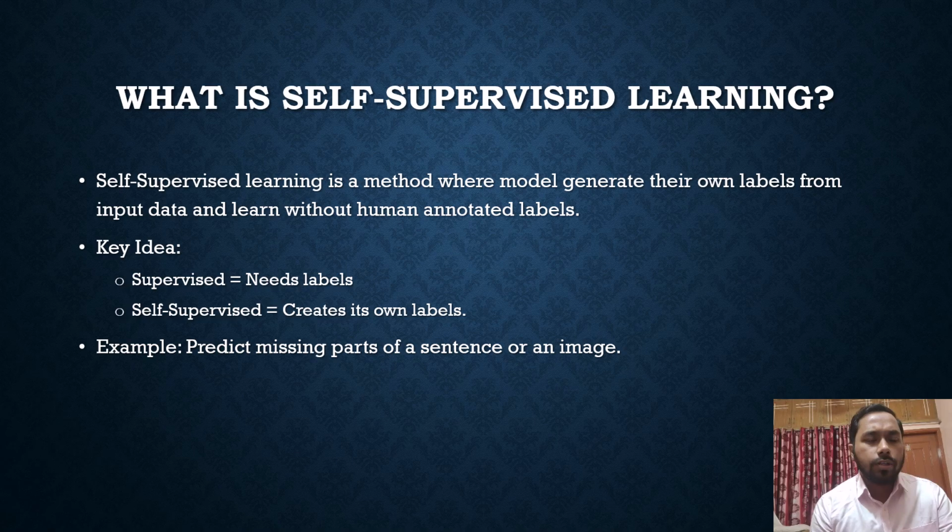What is the basic difference between supervised learning and self-supervised learning? In supervised learning, the labeling of data is needed so that the machine can learn from those labels. But in self-supervised learning, there is no need for labels. The machine learns on its own. We can say that predicting missing parts of a sentence or an image is an example of self-supervised learning.